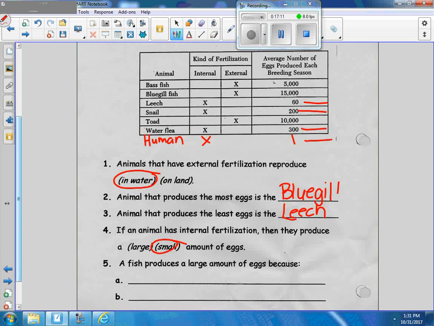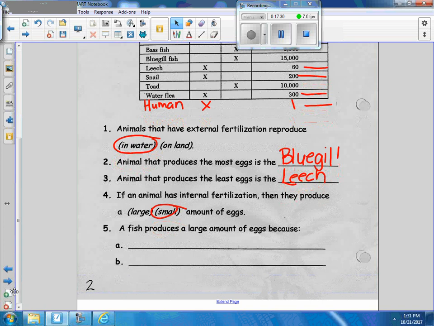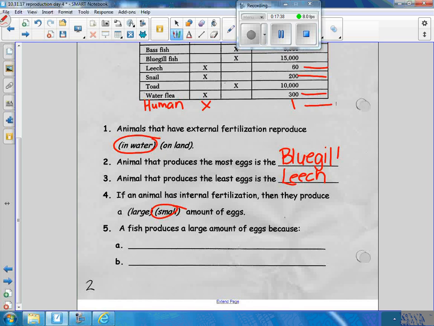So when a fish produces lots of eggs, why would they produce lots of eggs? What is the purpose of producing lots of eggs? Why? Yeah, there's a greater chance of fertilization. That's one, because they're all not going to meet. We want them to meet, but the male and the female are not together. They just deposit their eggs and hope that the sperm will meet it. So we have a greater chance of fertilization, greater chance of reproduction.